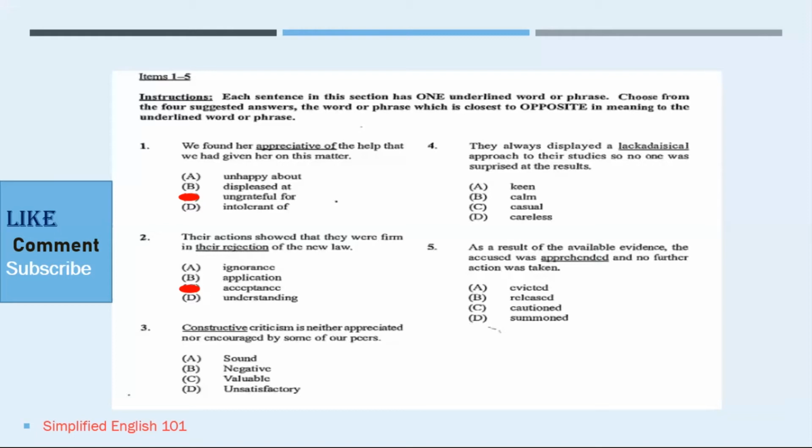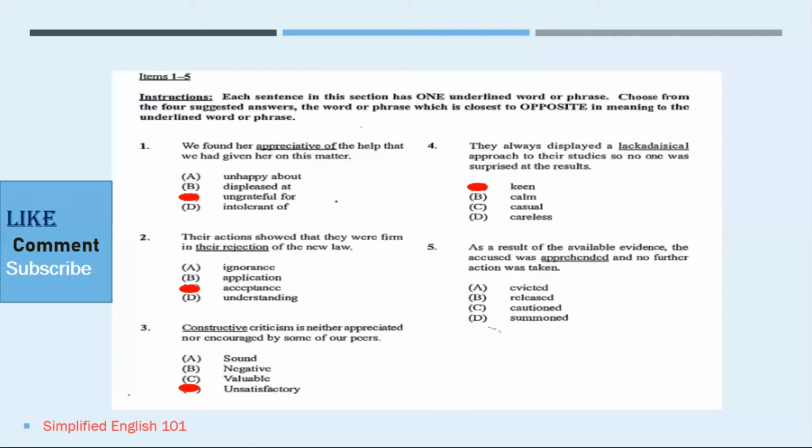In this particular context, constructive would be useful or beneficial. So we're looking for the opposite of that, which would clearly be unsatisfactory. Number 4 says, they always displayed a lackadaisical approach to their studies, so no one was surprised at the result. In this context, lackadaisical means to be lazy or to be lax or careless to some extent. Therefore, we're looking for the opposite of lackadaisical, which would be keen. When someone is keen, they are eager or anxious or sharp or observant.